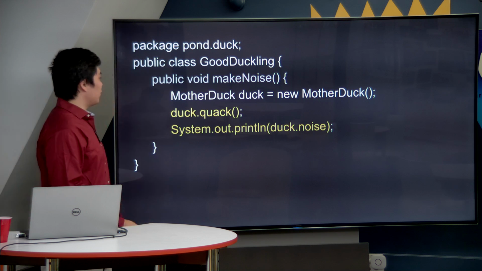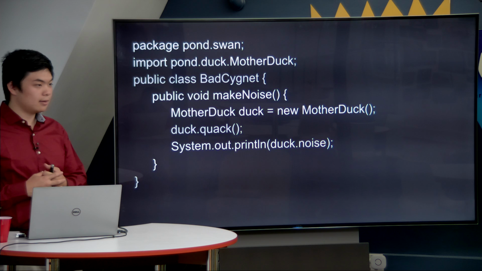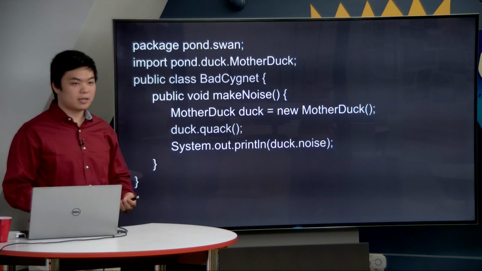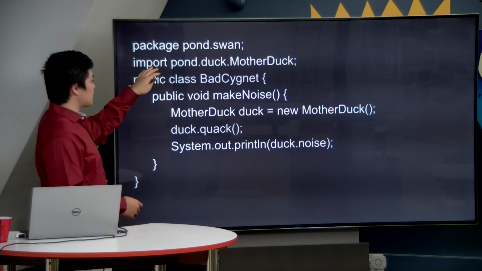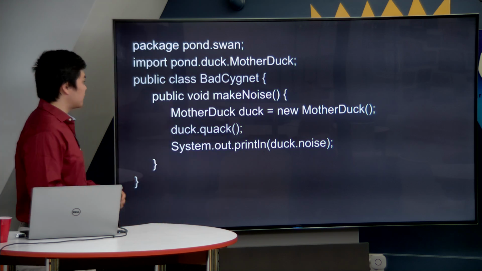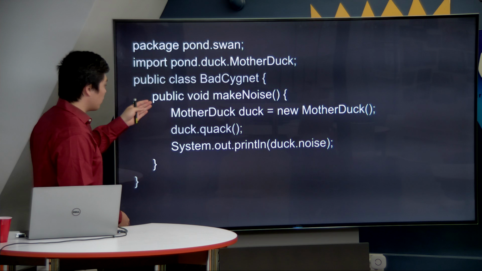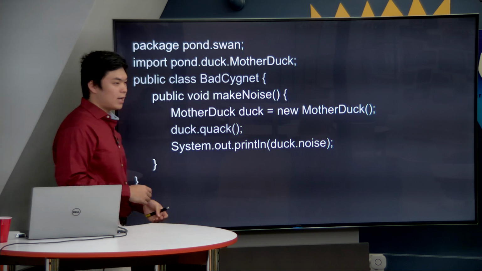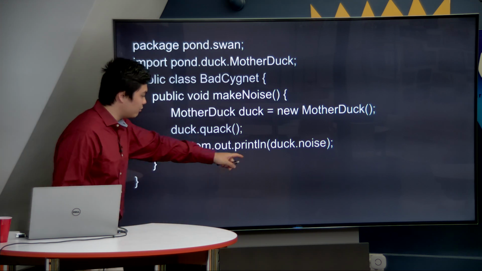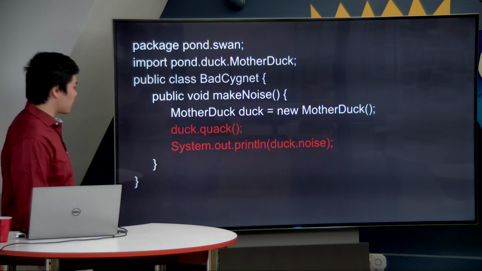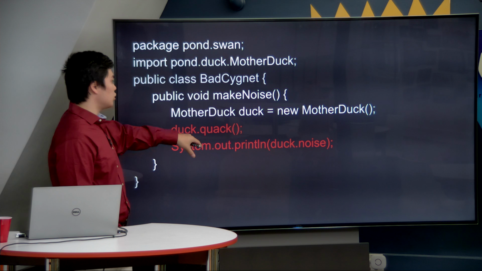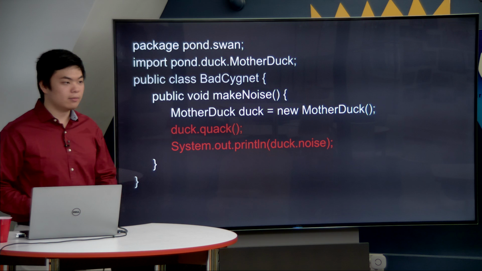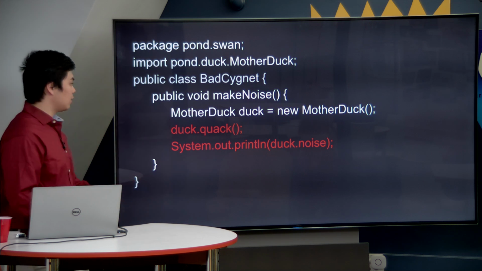All right, moving forward, we will go ahead and talk about the bad signet class. Bad signet class is inside of a different package. It is no longer inside of the duck package, it is now a swan package. Even though we are successfully importing the mother duck class from the duck package, when we try to imitate the mother duck, we are successful in creating an instance of the class because mother duck was public. But when we try to quack and print the noise of the duck, we will get a compiler error because this is unfortunately not in the same package, and therefore mother duck's default access does not reach bad signet. And for those of you who don't know, signet is a young swan. You learn new things every day.